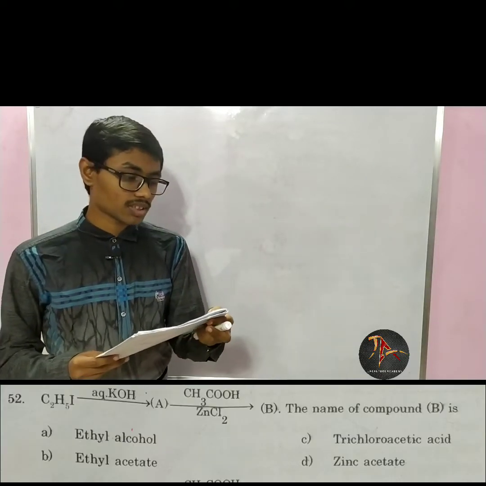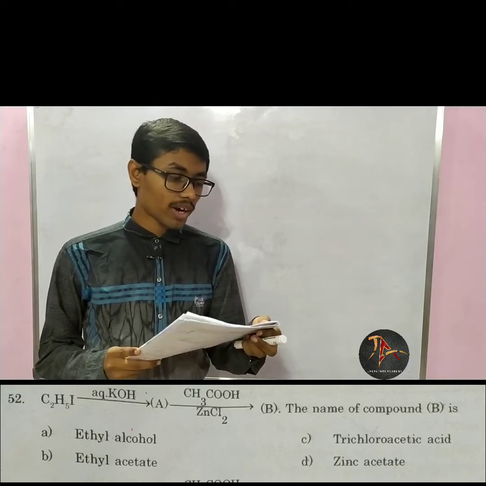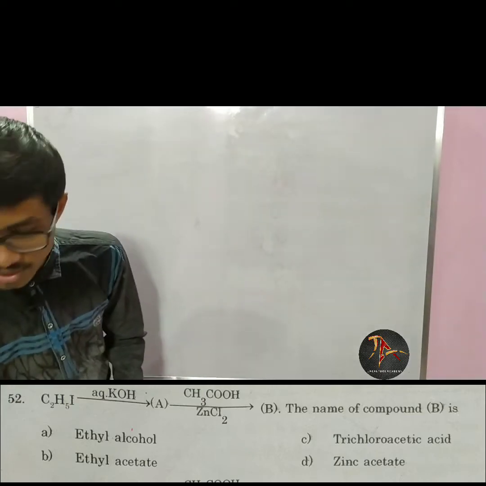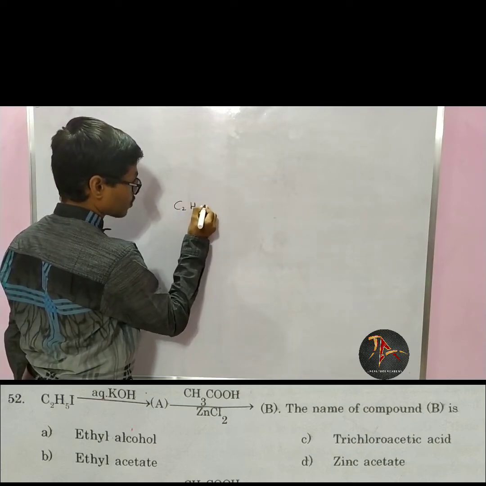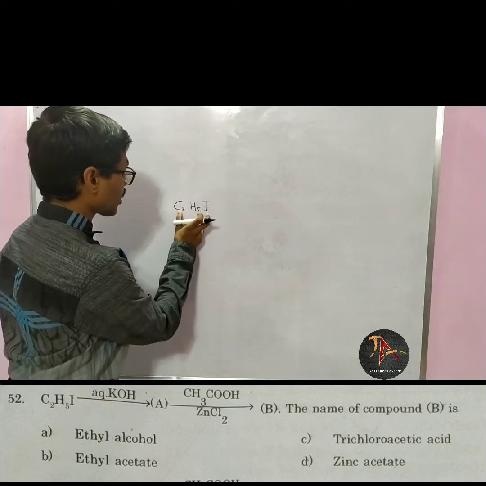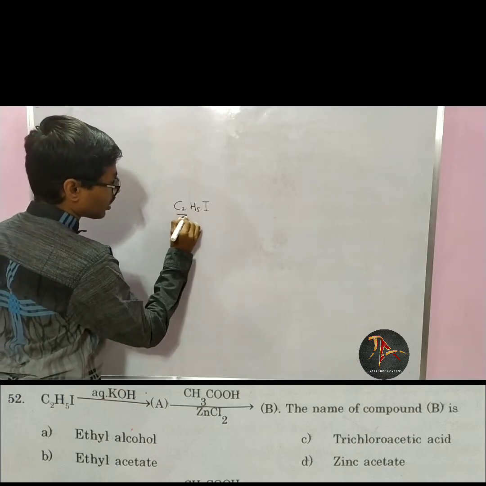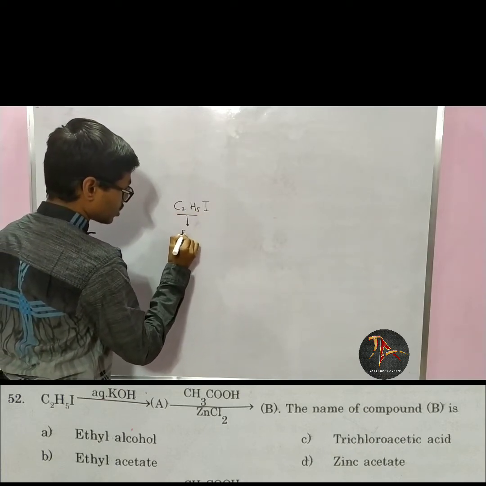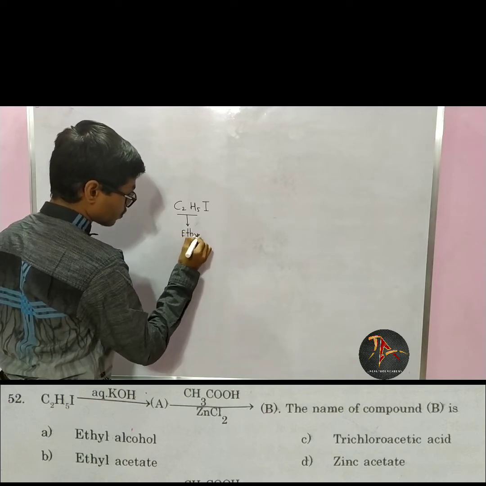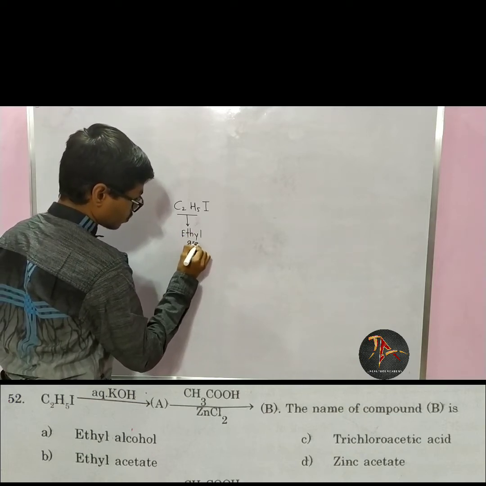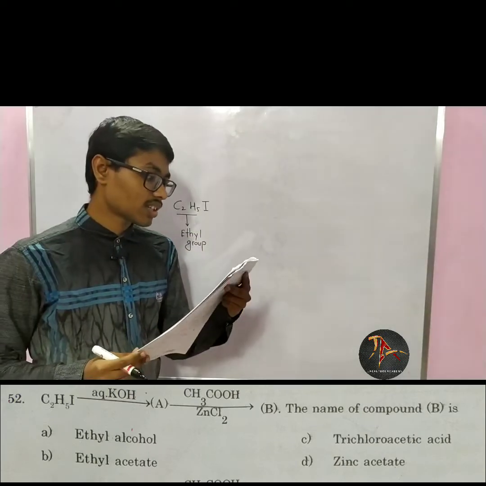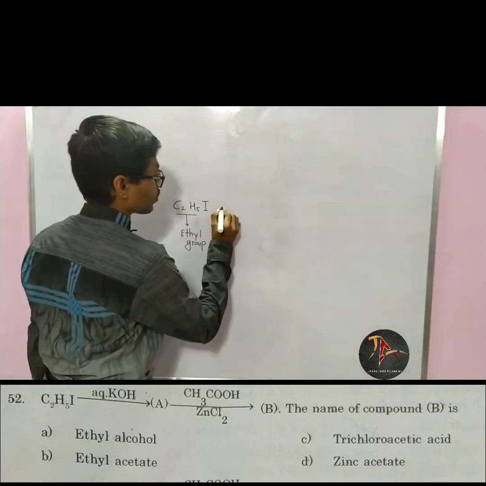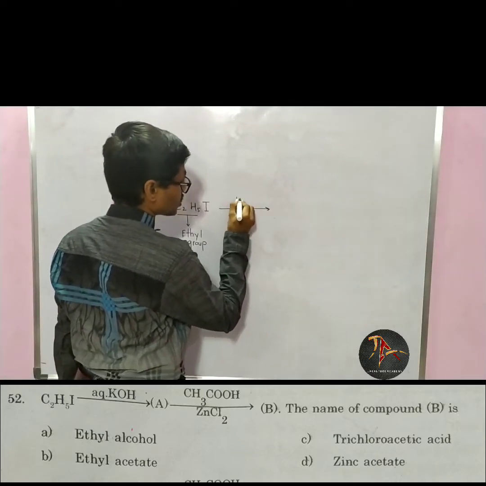So let us start next question. The next question says that we have provided with C2H5I. It is ethyl iodide. C2H5 is ethyl group. Now it is given that it is treated with aqueous KOH, KOH in presence of water.